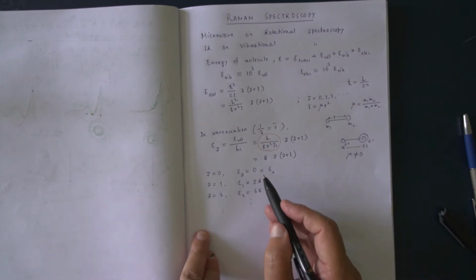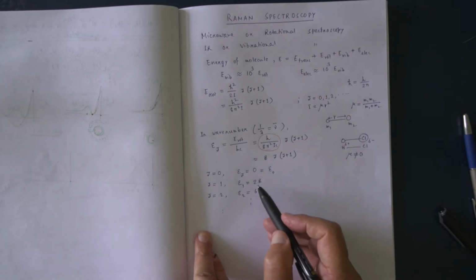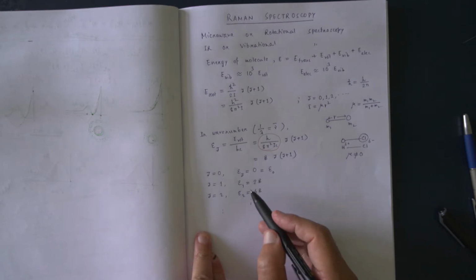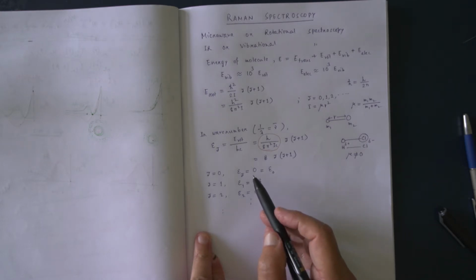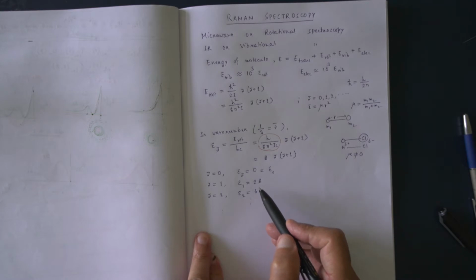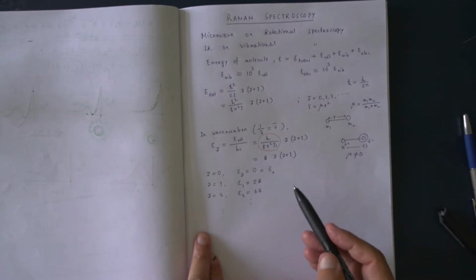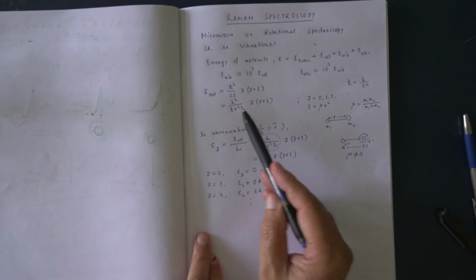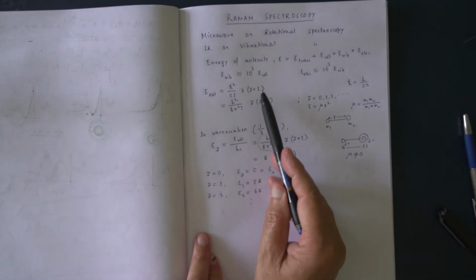That means rotational energy is quantized. That means arbitrary values of rotational energy are not possible. Only some definite values are possible.